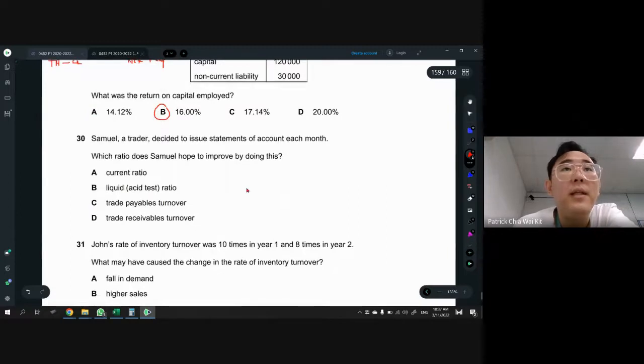Okay, then 30. So they're trying to issue statement of account each month. Which ratio do you think that they want to improve by doing this? Of course, statement is to remind TR to pay us. Of course, if they pay us, then current ratio will go up, liquid ratio will go up. But I think the main thing here is that you want TR to pay. So ultimately, the best answer in this case will be trade receivable turnover. So that is the best answer.